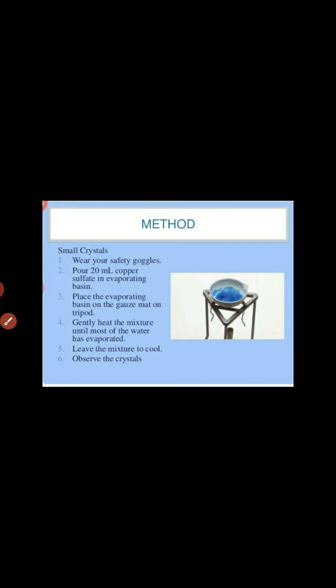Method, here we see the procedure of our activity or experiment. Small crystal: wear your safety goggles, pour 20 ml copper sulfate in an evaporating basin. In this basin you see 20 ml copper sulfate. Here the 20% copper sulfate is present in the basin.